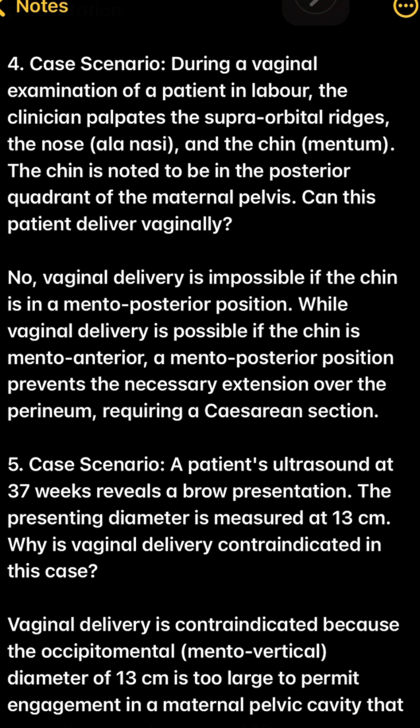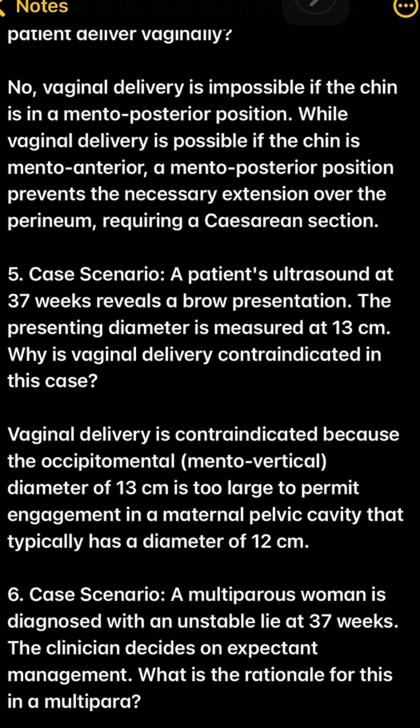No. Vaginal delivery is impossible if the chin is in a mento-posterior position. While vaginal delivery is possible if the chin is mento-anterior, a mento-posterior position prevents the necessary extension over the perineum, requiring a cesarean section.